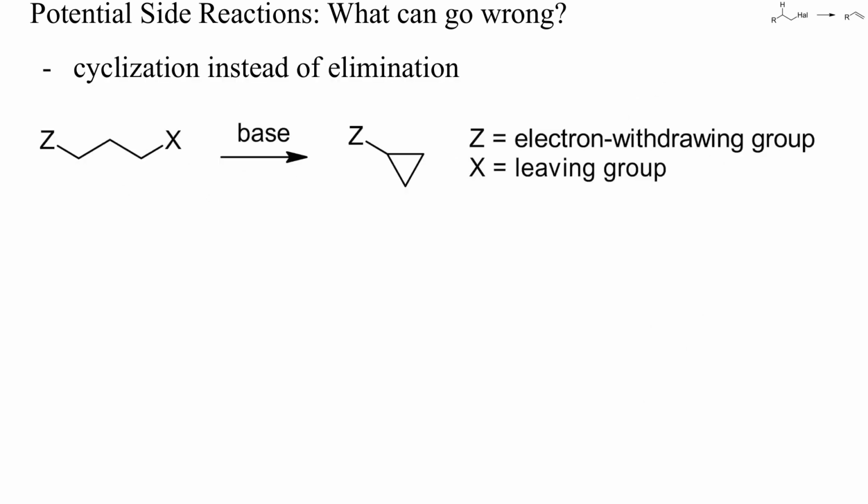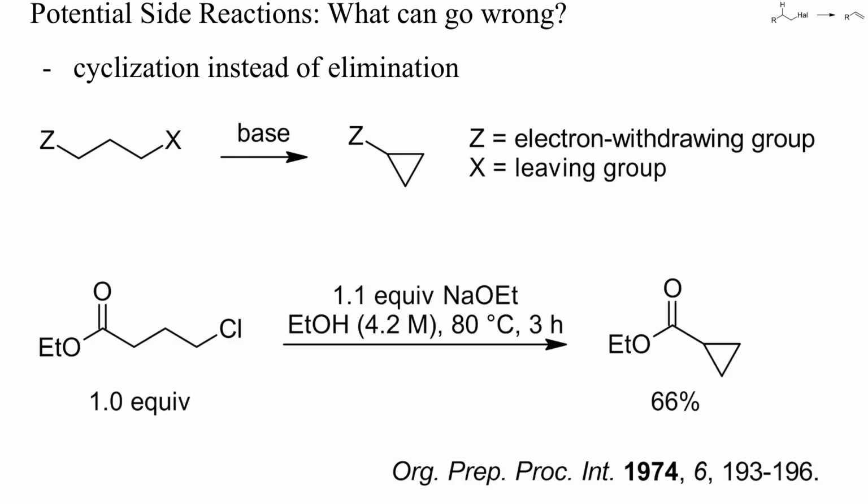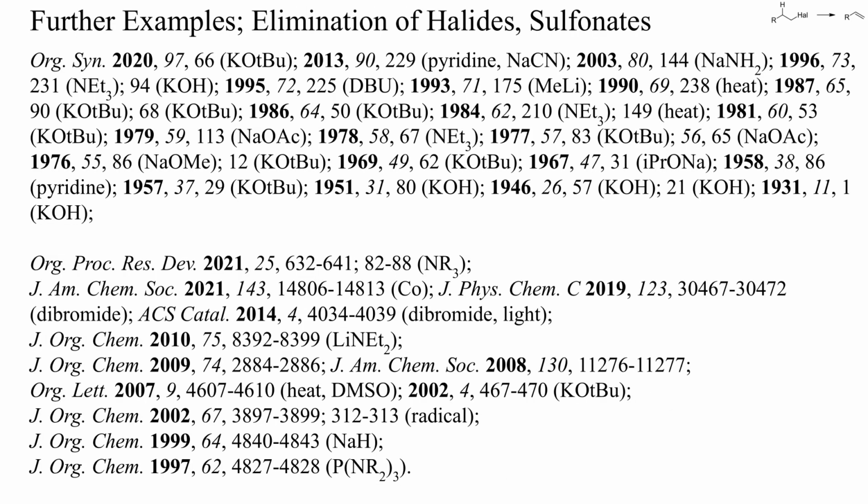Another typical side reaction is the unexpected formation of cyclopropanes. If an alkyl halide or sulfonate has an acidic proton in position 3, then the cyclopropanes will form readily, and base-induced elimination may become almost impossible. Intramolecular reactions like cyclopropane formation are usually much faster than intermolecular reactions. Here, for instance, refluxing a concentrated solution of ethyl 4-chlorobutyrate with sodium ethoxide gave no ethers or olefins, but only the cyclopropane.